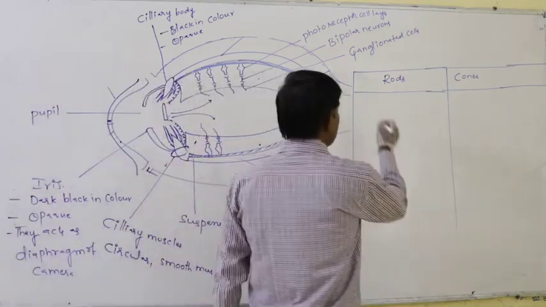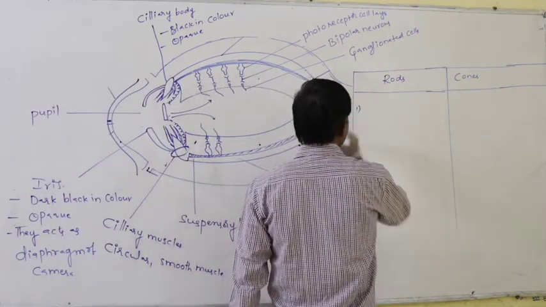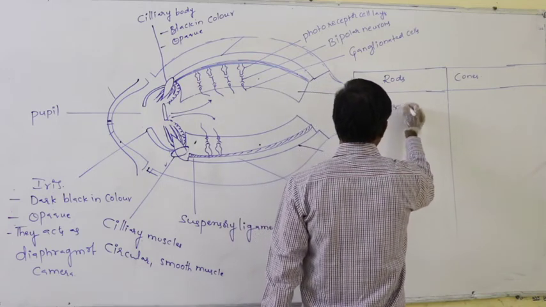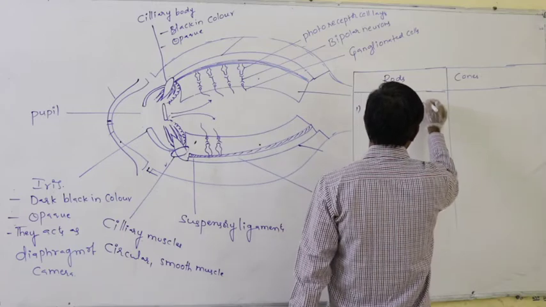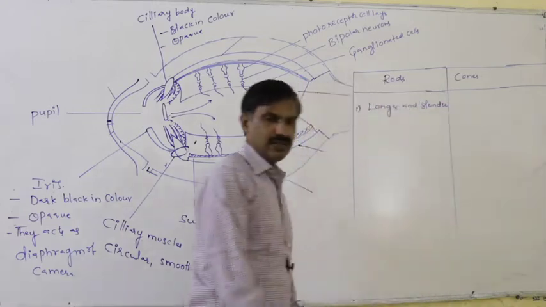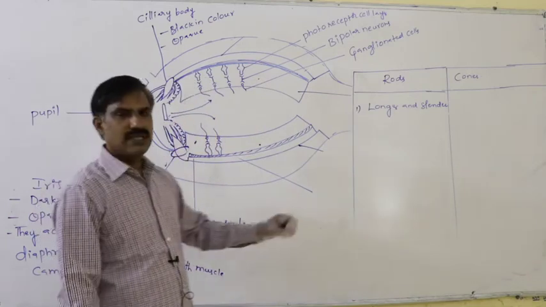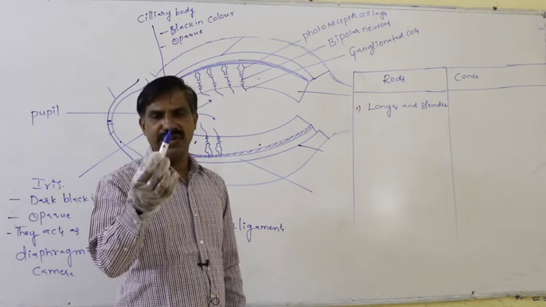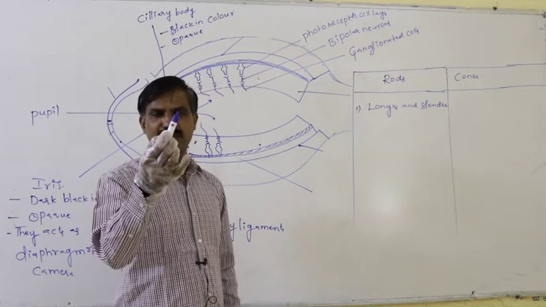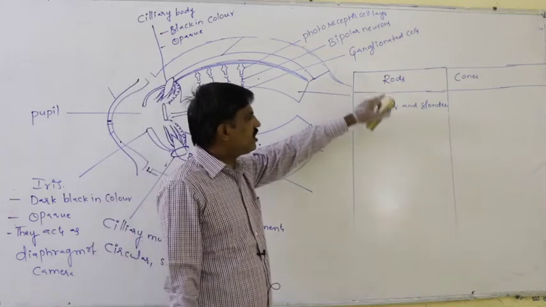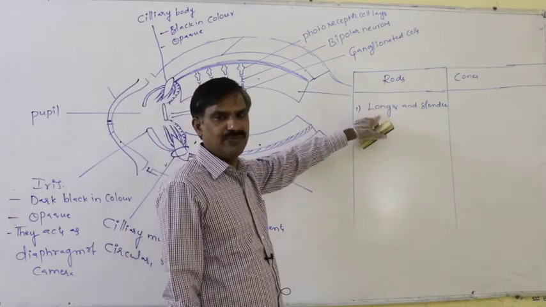What are the differences between these two? Rods are longer and slender.